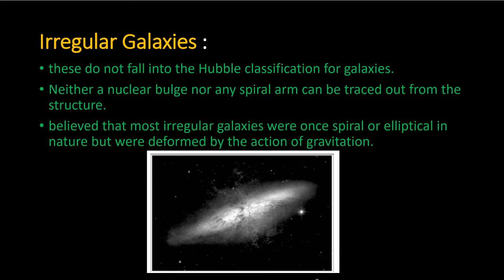It is believed that most irregular galaxies were once spiral or elliptical galaxies, and they become irregular due to the action of gravitation. They get deformed by the action of gravitation. Here you can see a picture of an irregular galaxy. Next slide.